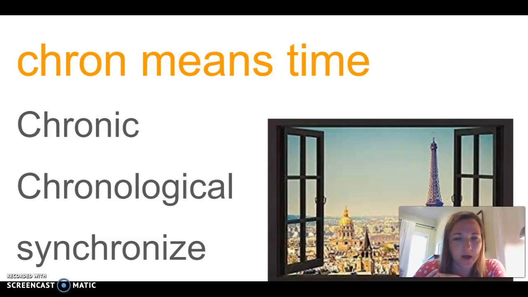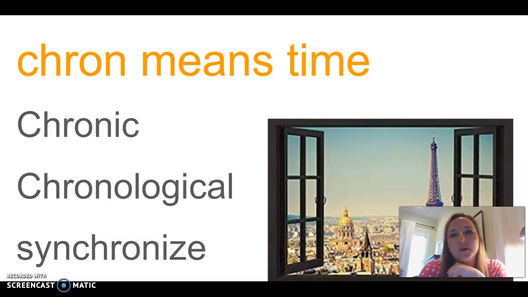Chronological, if you don't know this word, I don't know what to do, but chronological is when you're putting things in that time order, that sequence. This is what we're doing right now with our narrative writing, right? We're putting them in chronological order, in that natural sequence that they happened according to time. This happened first, then this happened, then this last, finally, and so on and so forth.